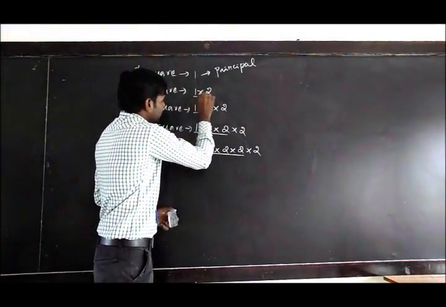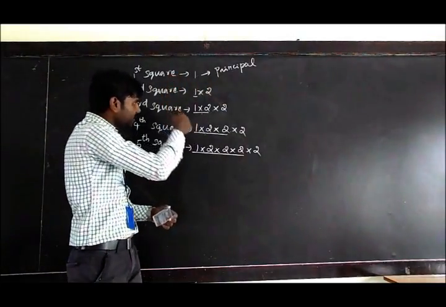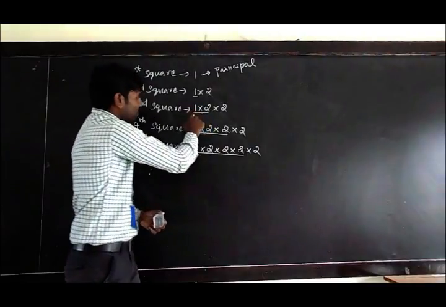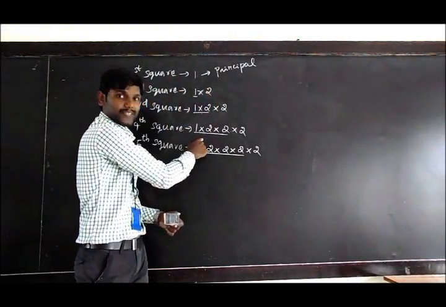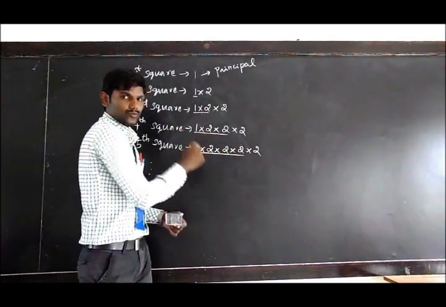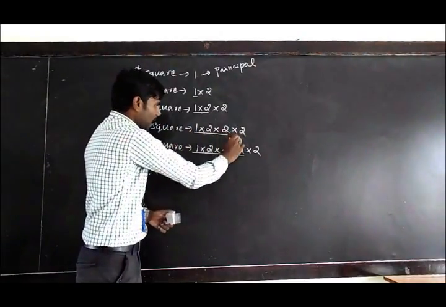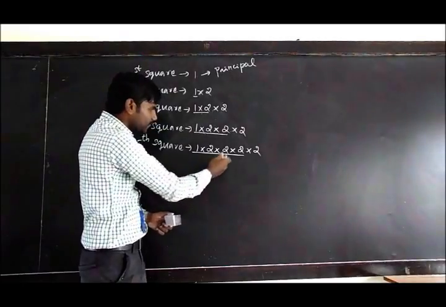The number of grains in the second square is taken as the principal for the third square, and the total number of grains is taken as the principal for the fourth square, multiplied by 2, and the total amount of grains is taken as the principal for the fifth square.